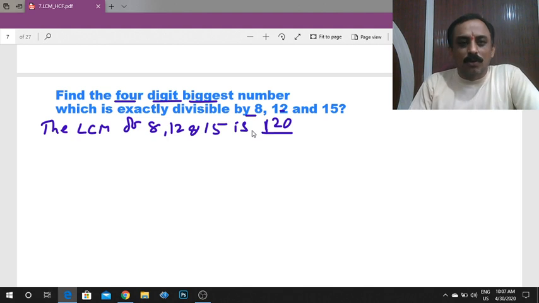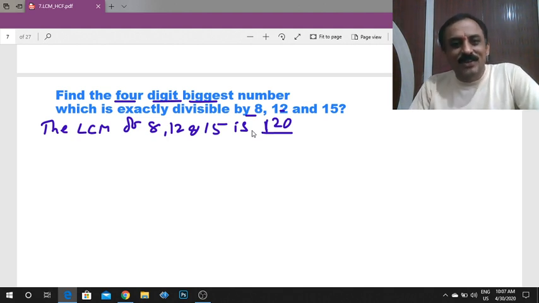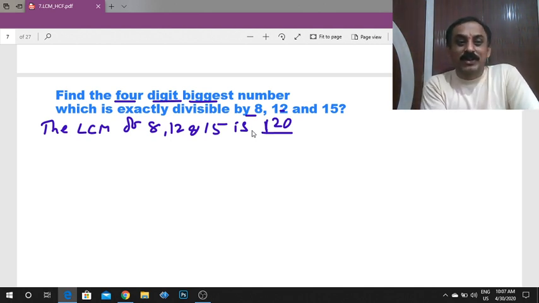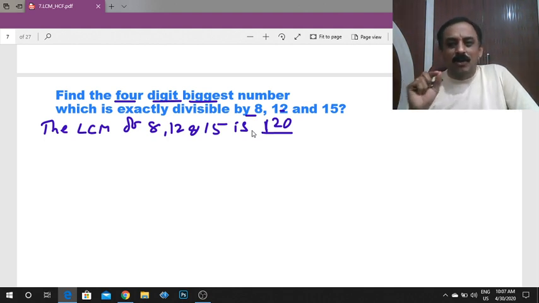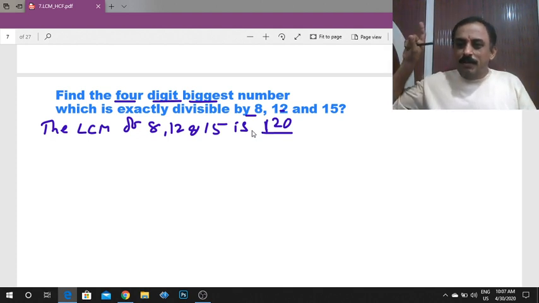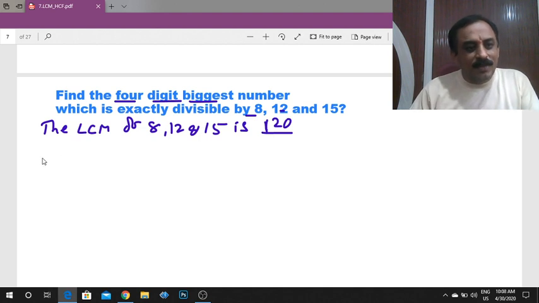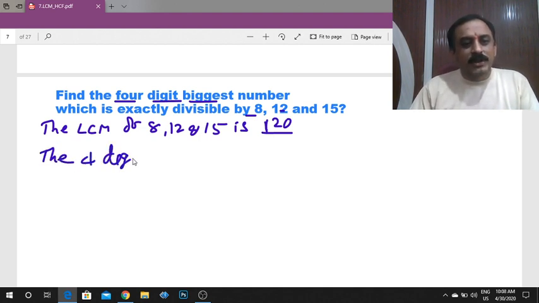All these are divisible by 120. But our present question is the 4-digit biggest number. Don't write all multiples of 120 up to the 4-digit biggest number, it will take more time. But what is the 4-digit biggest number? Tell me.